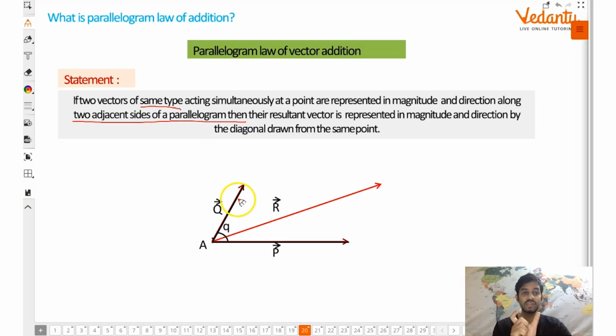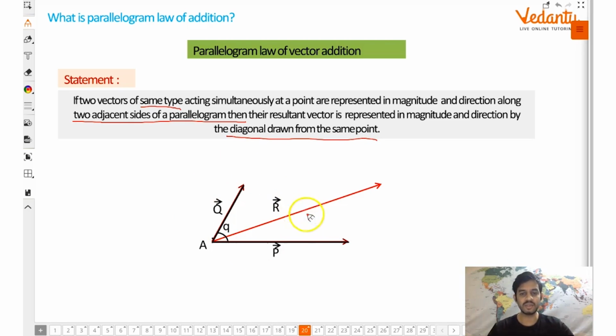Okay, now here's a twist, here's a difference from the triangle law: they are represented by two adjacent sides of a parallelogram. Then their resultant vector is represented in magnitude and direction by the diagonal drawn from the same point. Got it, guys? Let me explain it.